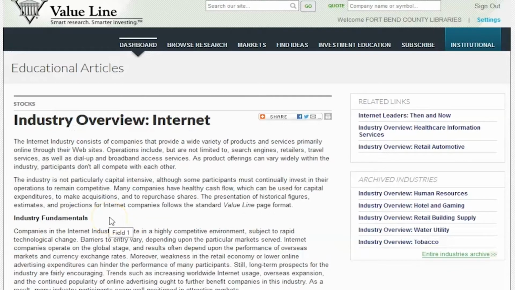Each industry report will explain the fundamentals such as which companies are important to this industry and what factors influence the stock prices.